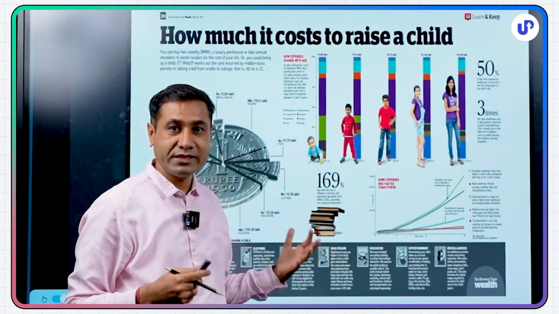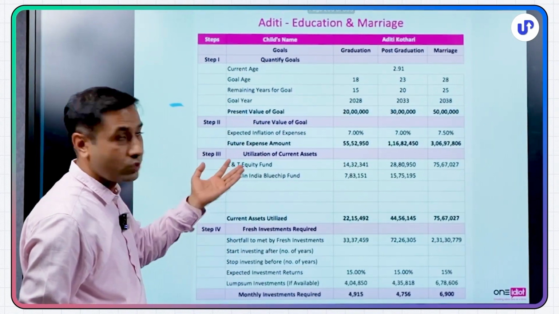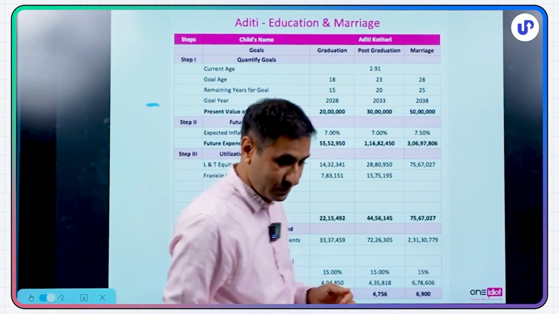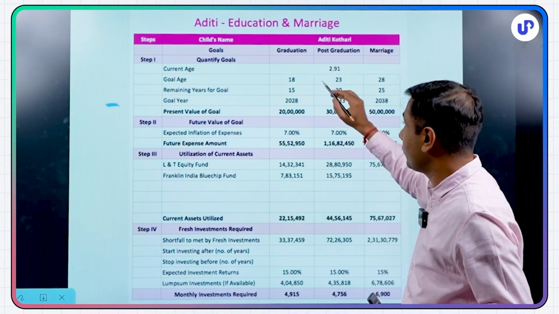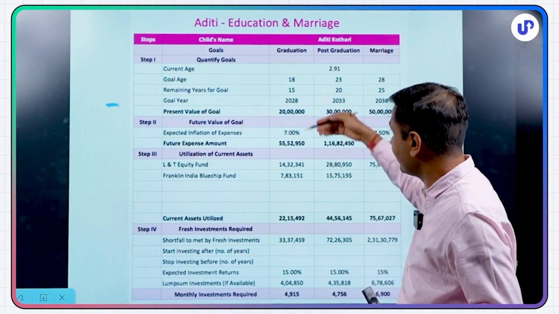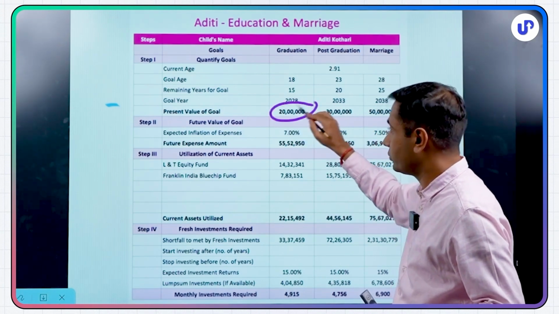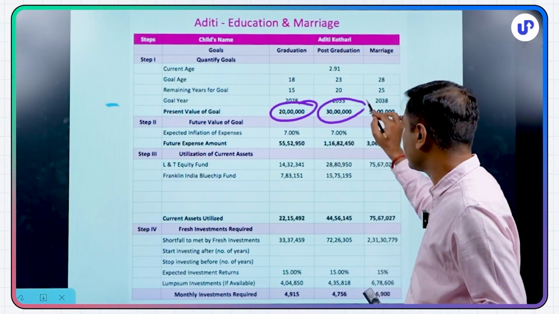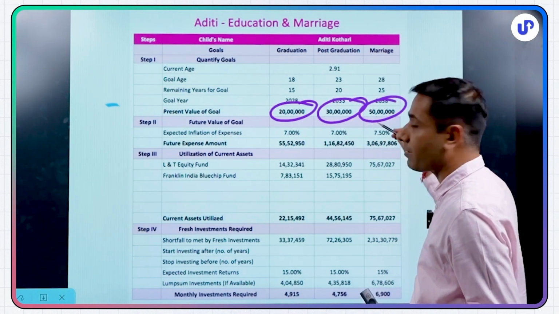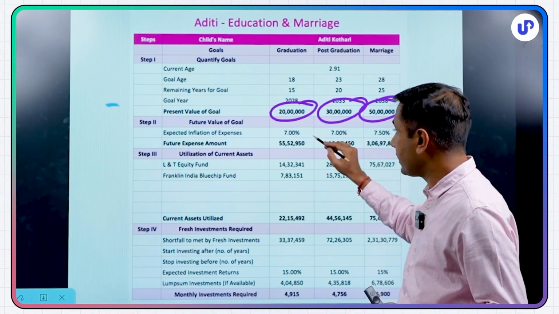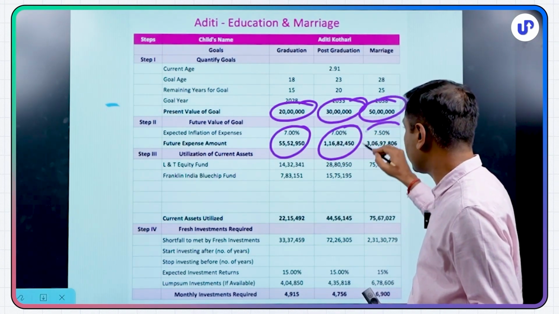Every parent's top wish is that the child goes for higher education and gets a better education. So I have 2 children, a son and a daughter, and this is what I could plan for them. Like today, my daughter is Aditi. When she was 3 years of age, we did this calculation. We said 20 lakhs is for graduation today, 30 lakhs is for post-grad, 50 lakhs is for marriage. This will come after 15 years, this after 20, this after 25. The same value of 20 would become 55 then. 30 lakh would become 1 crore. Marriage would become 3 crores.